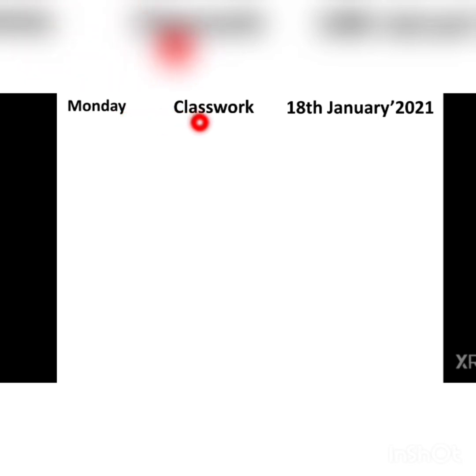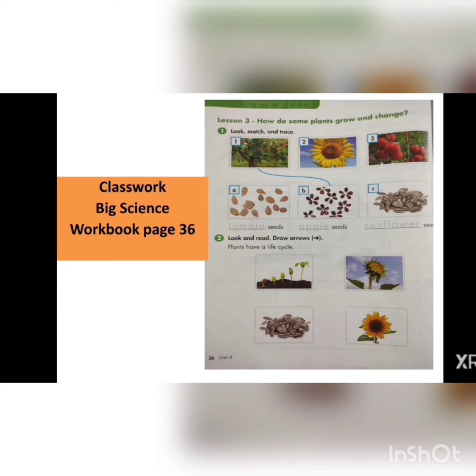In the center of this page, you will mention classwork. On the right side of this page, you will write date, 18th January 2021. Come on, write date and day neatly. I hope you have done the date and day.